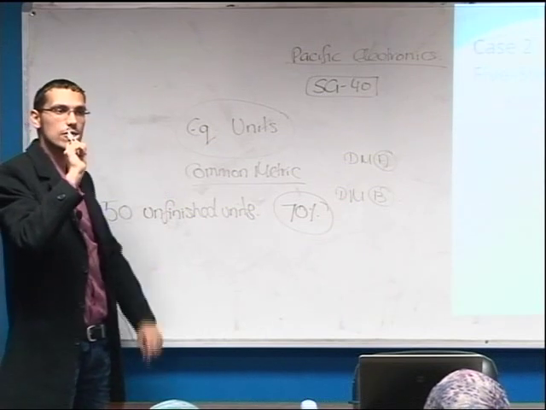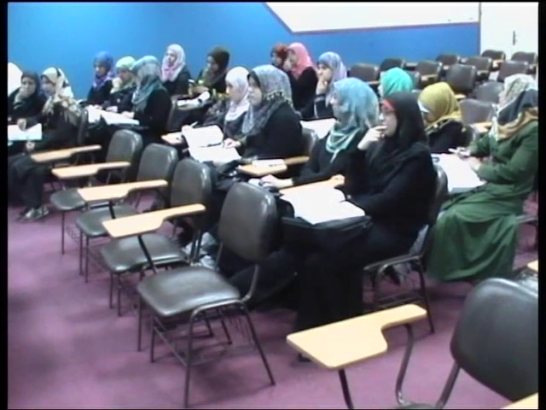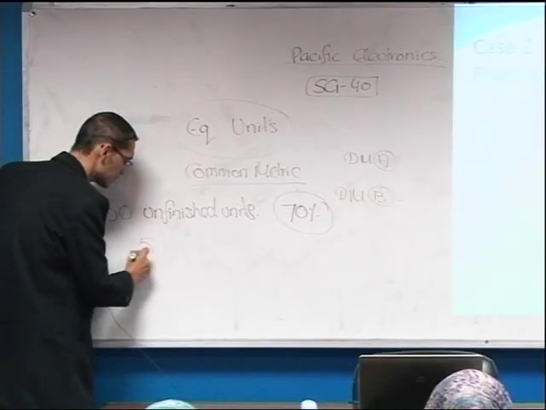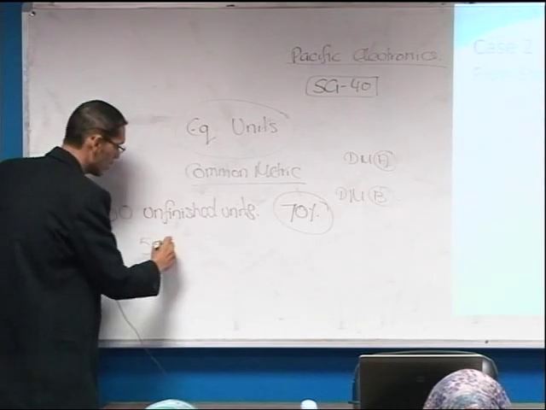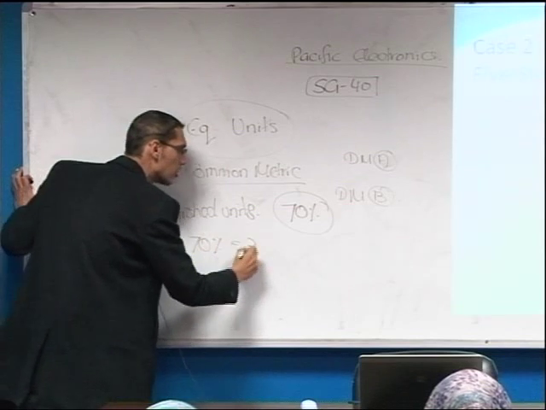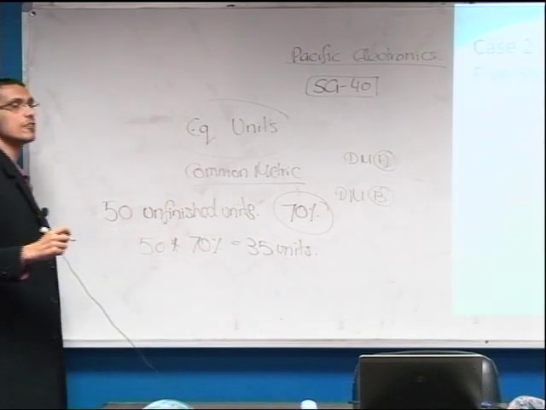Excellent. How did you calculate the 35 units? 50 by 70%. Excellent. Therefore, 50 units multiplied by 70% would equal 35 units. What is the 35 units?